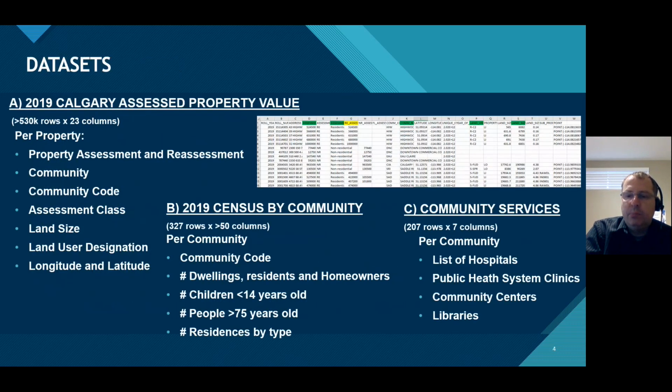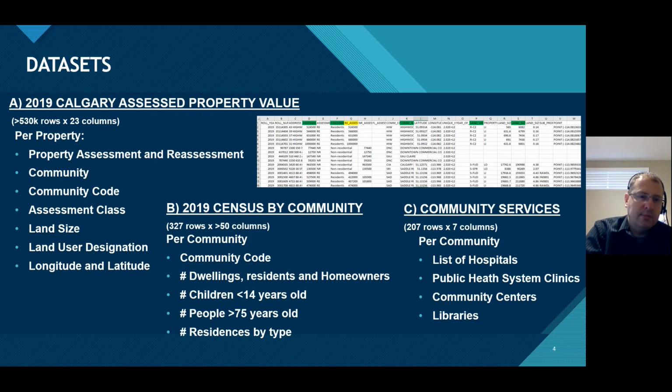For the analysis, I collected 3 public data sets from the City of Calgary. The first one relates to the Calgary property assessment value in 2019 for all the properties of Calgary, listed in more than 500,000 rows, and it contains 3 columns with the filters. The most important filters are listed here.